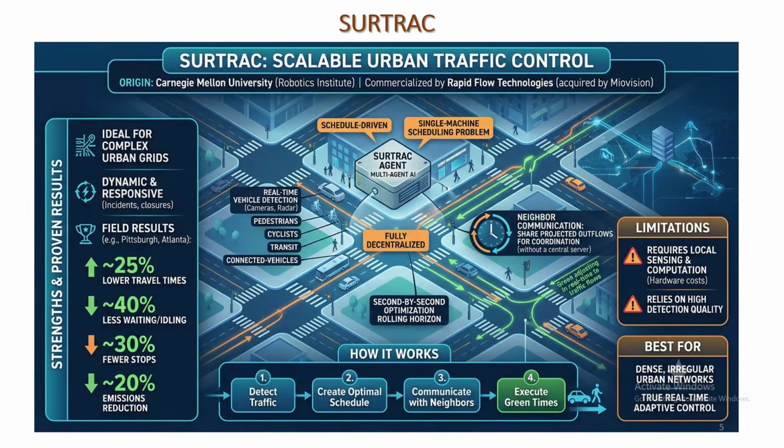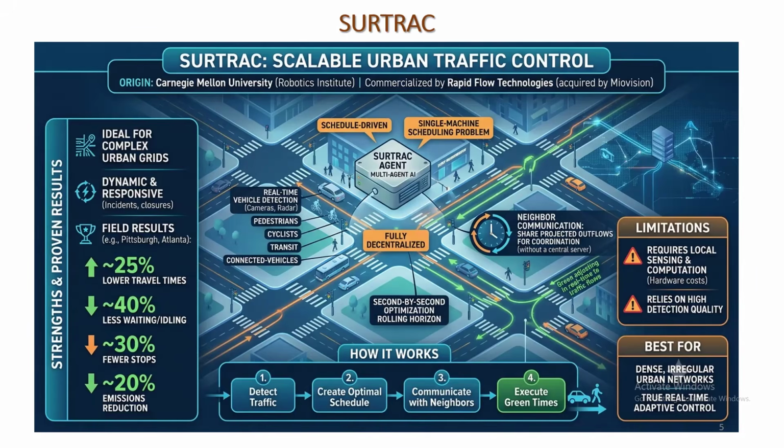So let's first talk about SURTRAC, which is the abbreviation of Scalable Urban Traffic Control. It was first originated by the Carnegie Mellon University Robotics Institute, and also developed and commercialized by Rapid Flow Technologies and acquired by Miovision. It is ideal for complex urban grids, dynamic and responsive, especially for incidents and closures. In case of closures, it reduces emissions, reduces stops, and lowers the travel time.